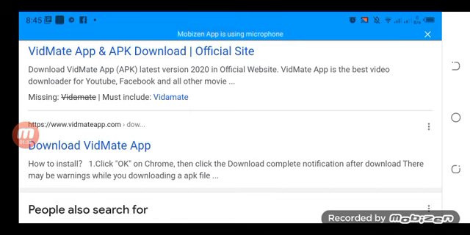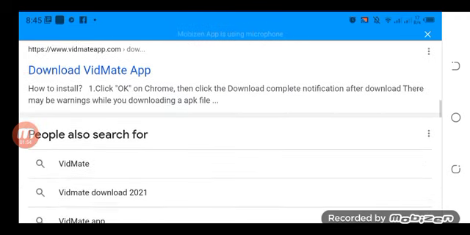Download Vidmate app. How to install? Click OK on Chrome, then click the download complete notification after download. There may be warnings while you are downloading an APK file.